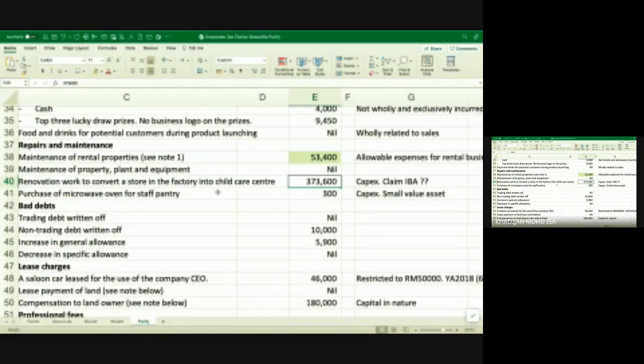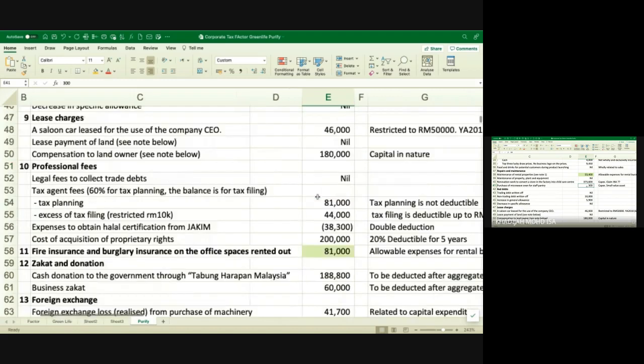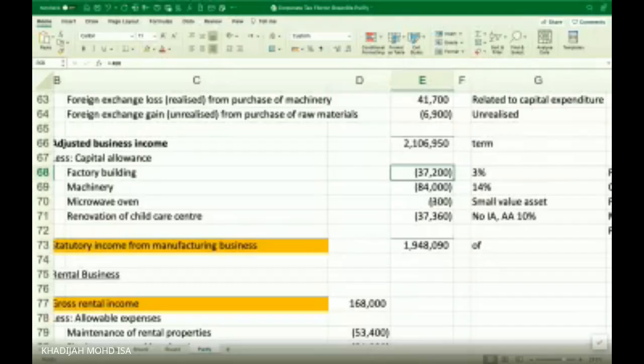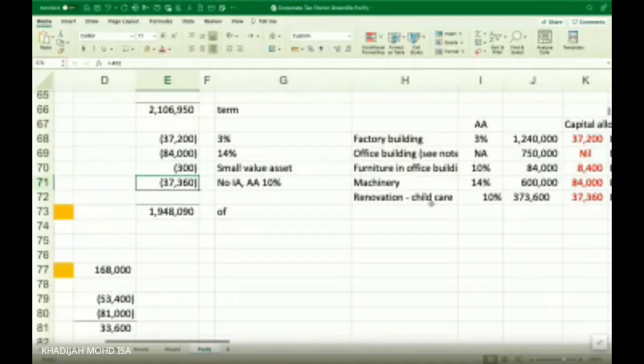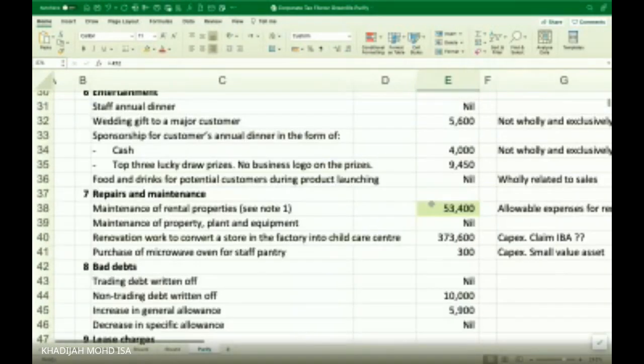Purchase of microwave, 300, is very small value, so you claim that as a revenue expenditure. Right, sorry, it's not revenue, it's capex, but as a small value asset, you're going to claim capital allowance 100% on that later. You add back first and then you claim later as your capital allowance. So you see that you have capital allowance for the microwave as a small value asset. But for the factory building, the renovation to a childcare center, you have a different computation, so you do that later when you compute your capital allowance.